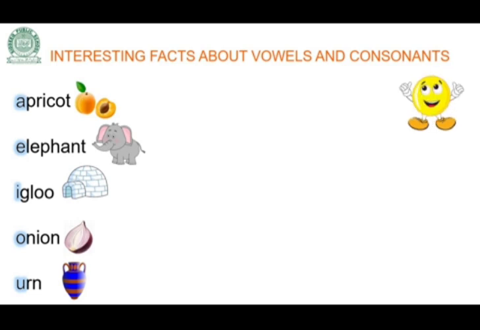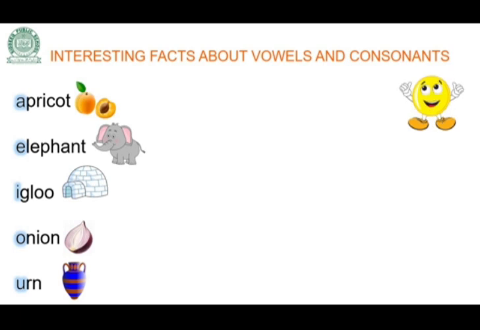First of all, I'll discuss some of the words that start with a vowel letter. For example, apricot, elephant, igloo, onion, urn. All these words start with a vowel letter, and all these letters produce a vowel sound. Dear kids, I said sound, so it means that sound is important.